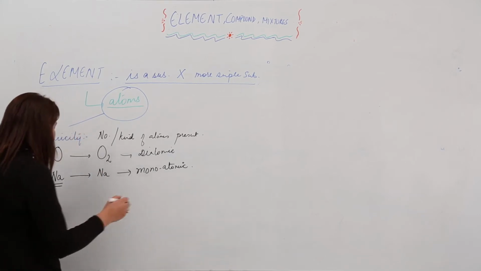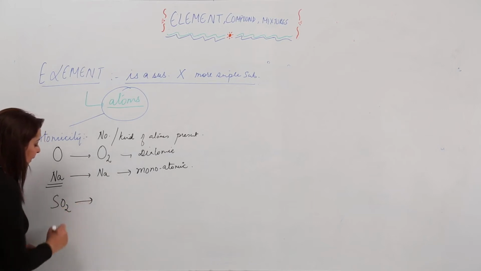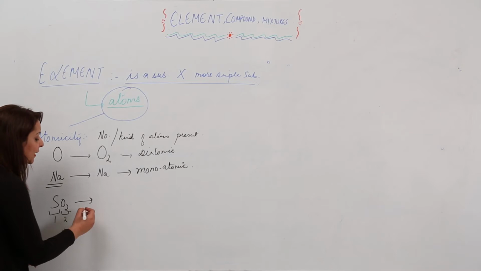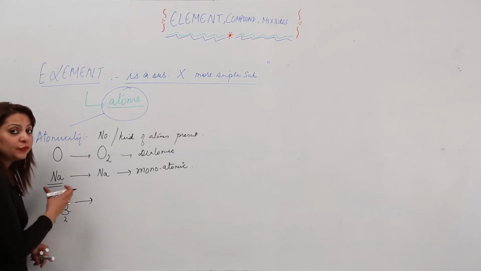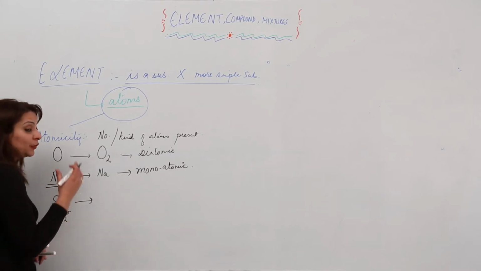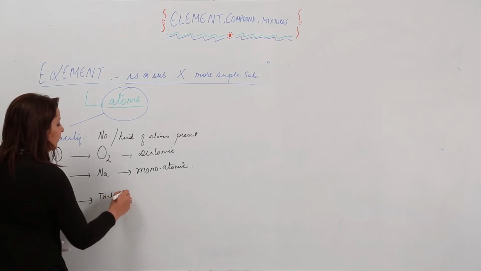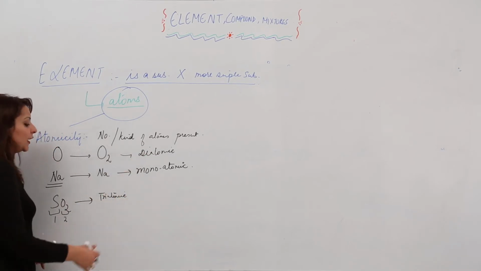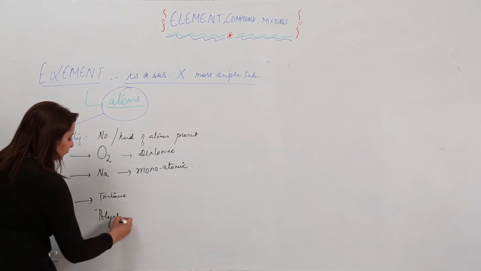Like if I take an example, SO2. So how many atoms do you see? There is one sulfur atom and two oxygen atoms. 2 plus 1 comes out to be 3. So that means in this molecule, obviously it is a molecule because it is comprised of two different atoms, right? So how many atoms are forming this molecule? 3 atoms. So that means it is said to be triatomic. So similarly we have monatomic, diatomic, triatomic, and for above we generally use the word polyatomic.